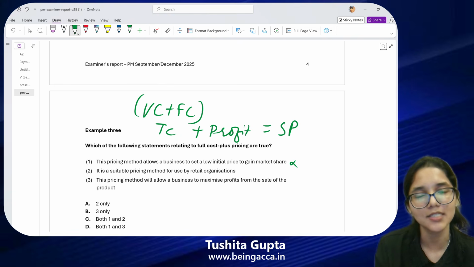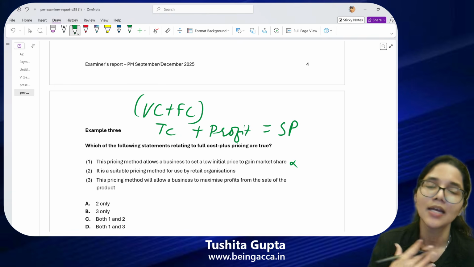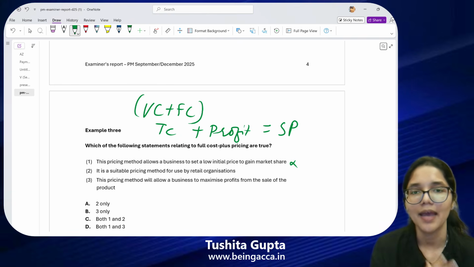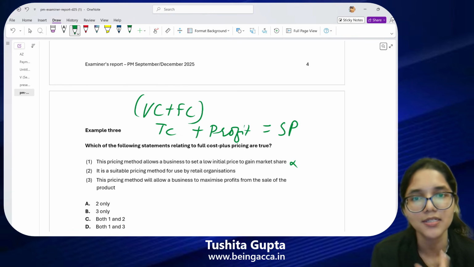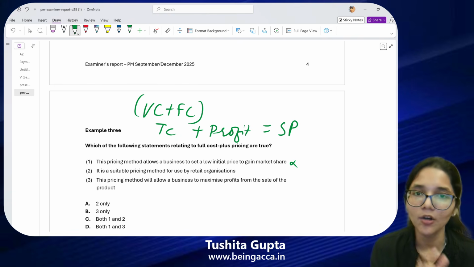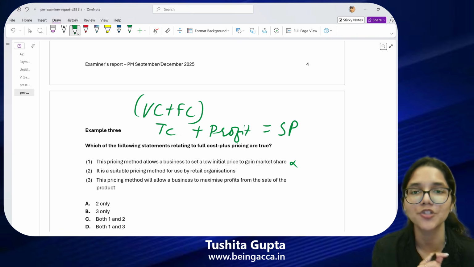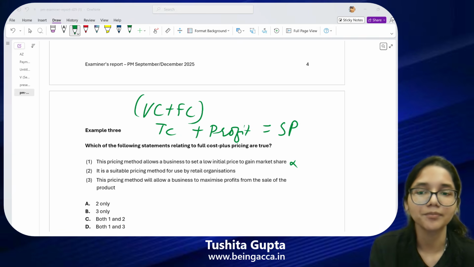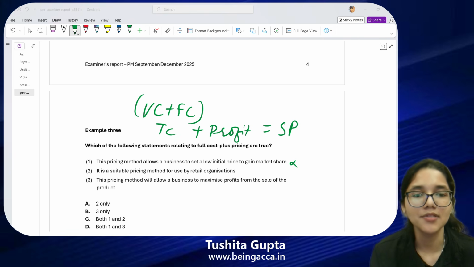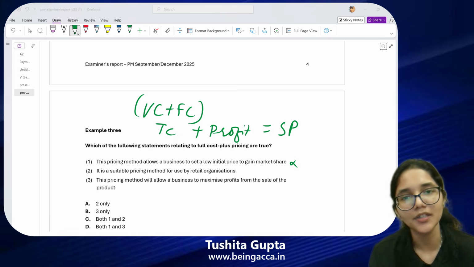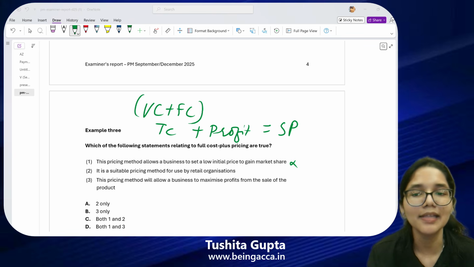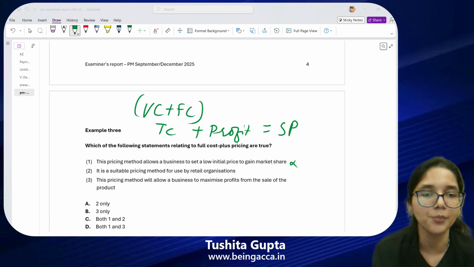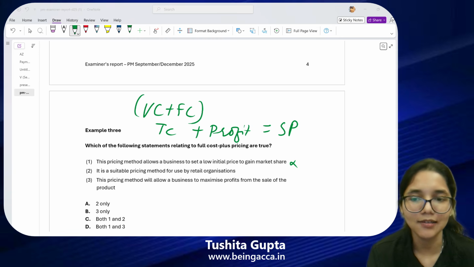So you people would have heard these terminologies, B2B. We sell B2B. That means I'm a business and I sell to another business. And then you have this category called B2C, where business is selling the goods to the customers directly. So here we are saying retail organizations will be those organizations who are actually B2B or B2C, guys? Who are retail organizations? B2C, ma'am. Yes, they are B2C. They directly sell to the customers, the consumers. So do you think that this will be suitable for retail companies where they are meeting all of their costs and they are able to make a little bit of a profit on that? Yes, we can say that it will be suitable for them.